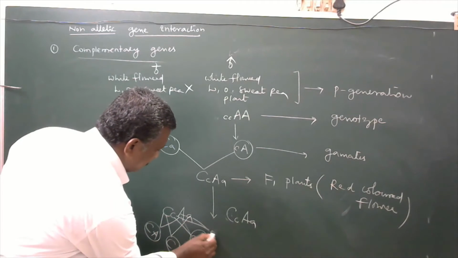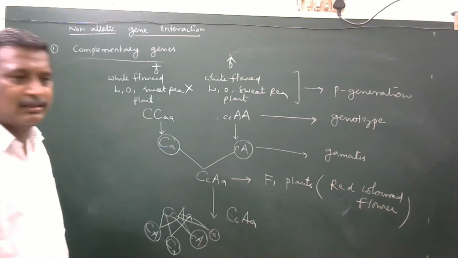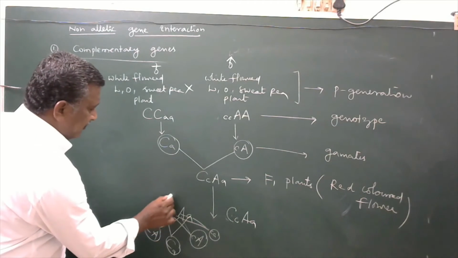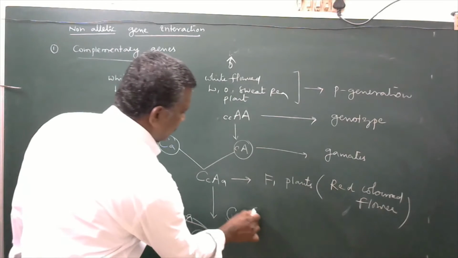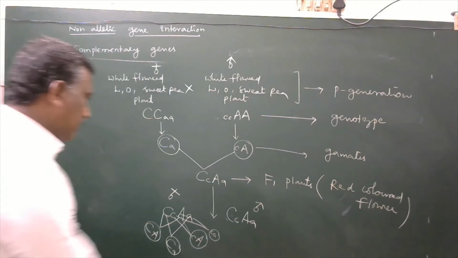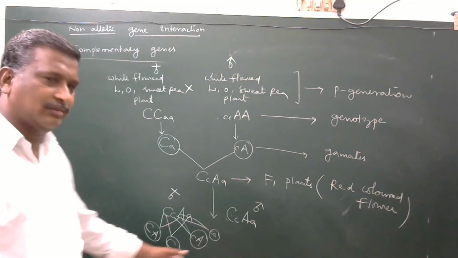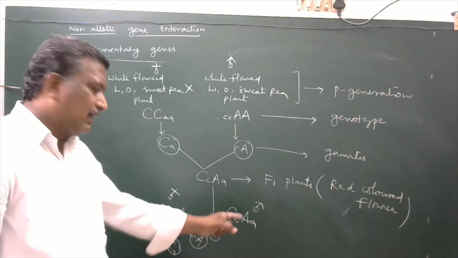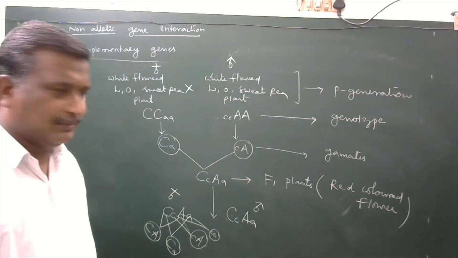And small c small a, one more kind of gamete, is going to develop. It may be a female plant, it may be a male plant. Same kinds of gametes are also going to be developed for the other plant because both have the same kind of genotype.